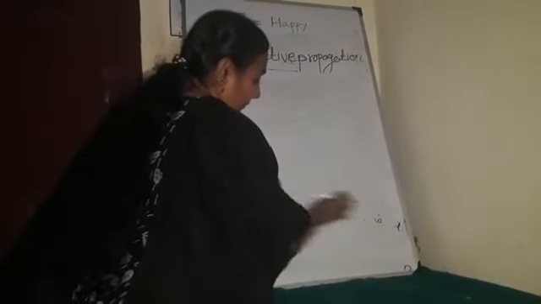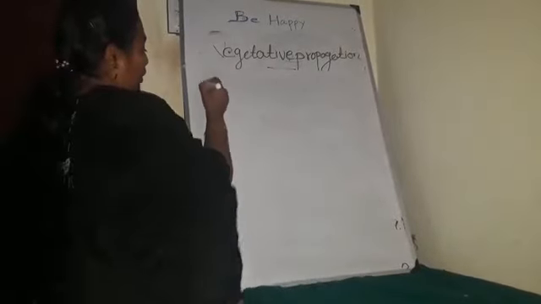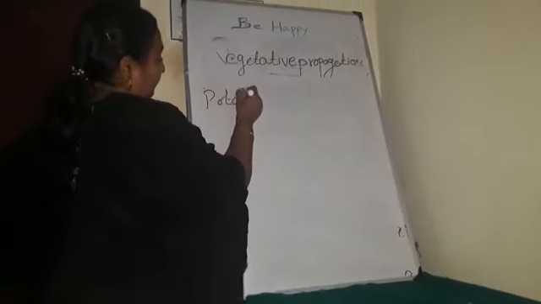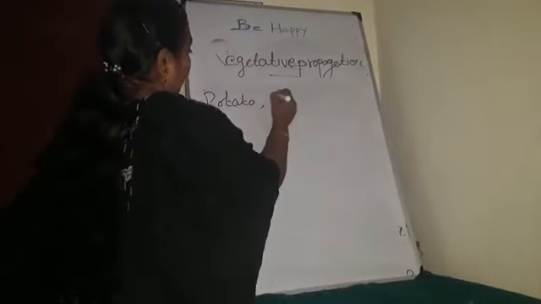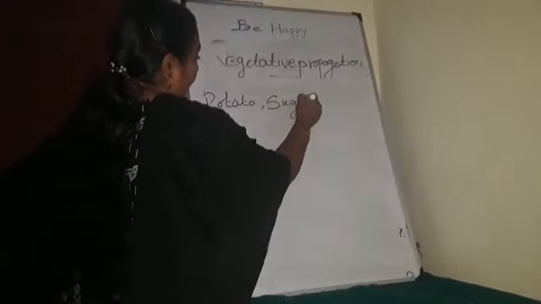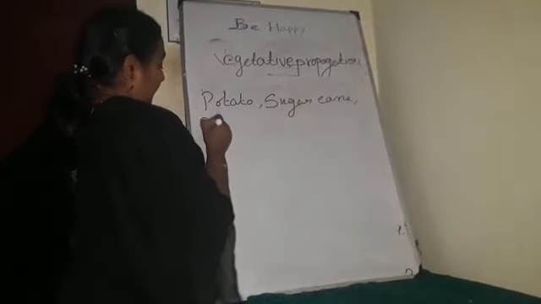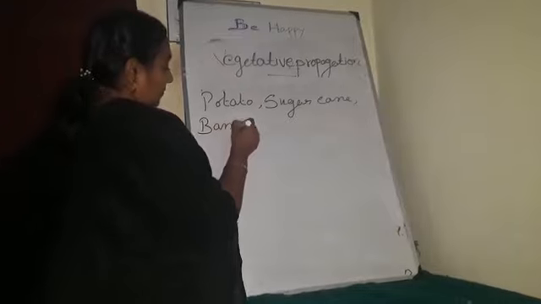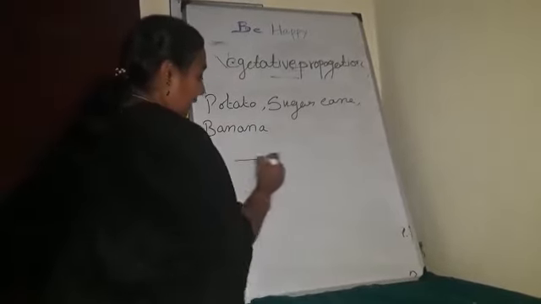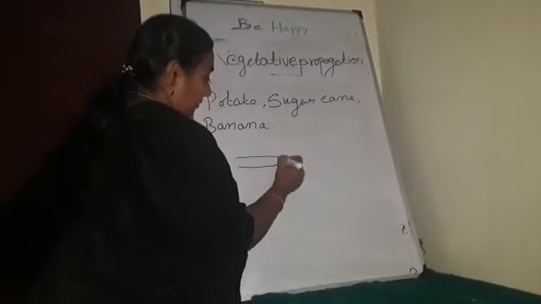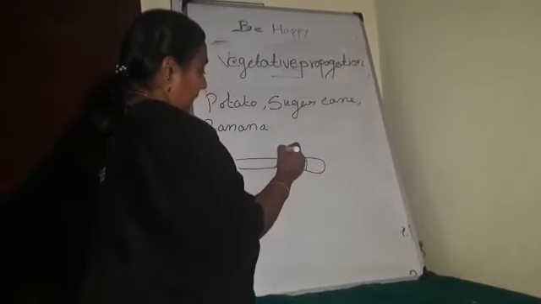Next one, in some plants like potato, tuber, sugarcane, banana. So what will happen? Here you can imagine this is the sugarcane. In between, a lot of nodes are present, isn't it?